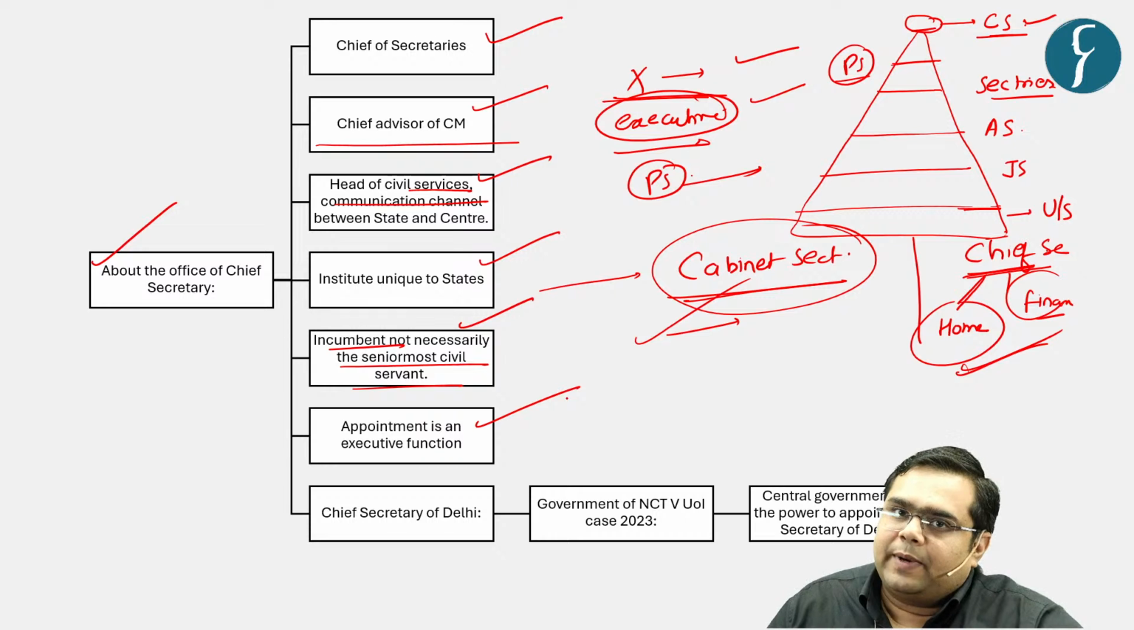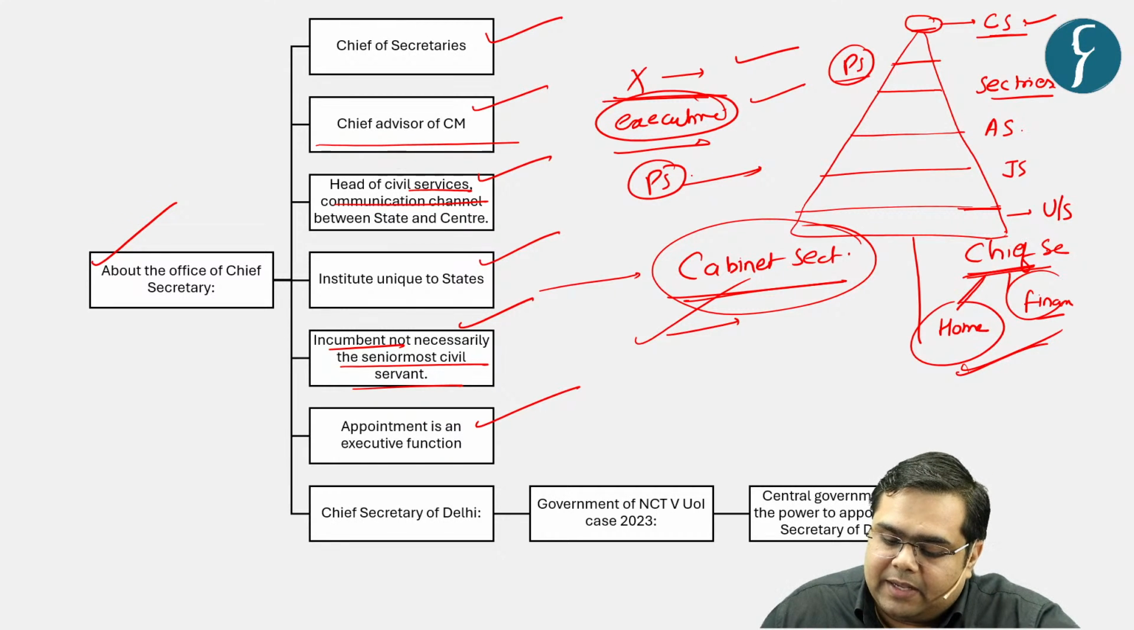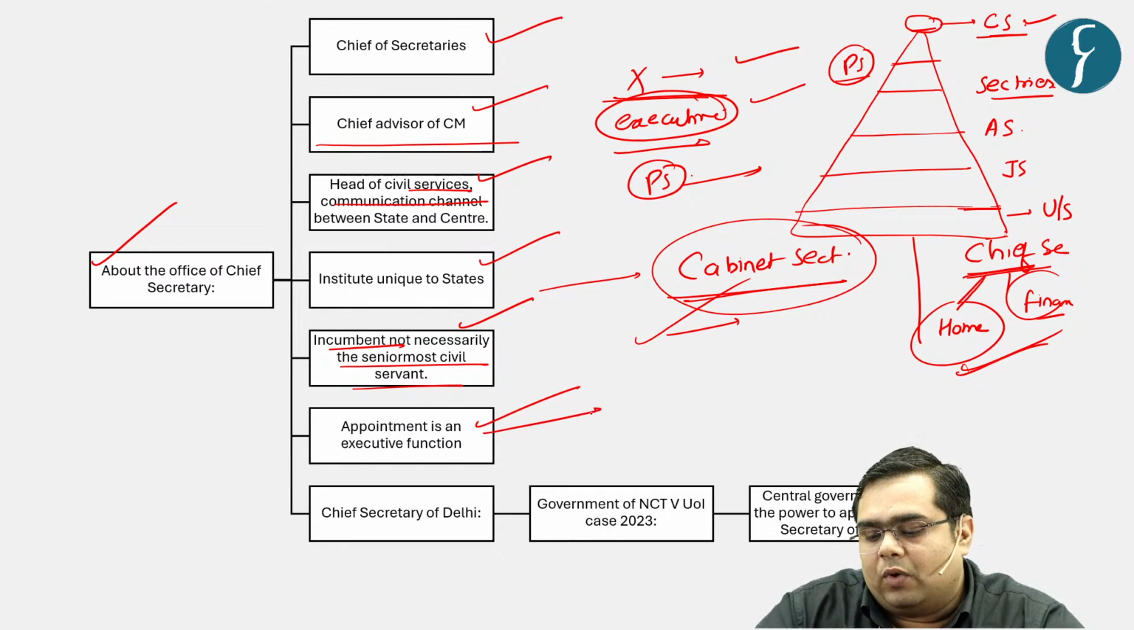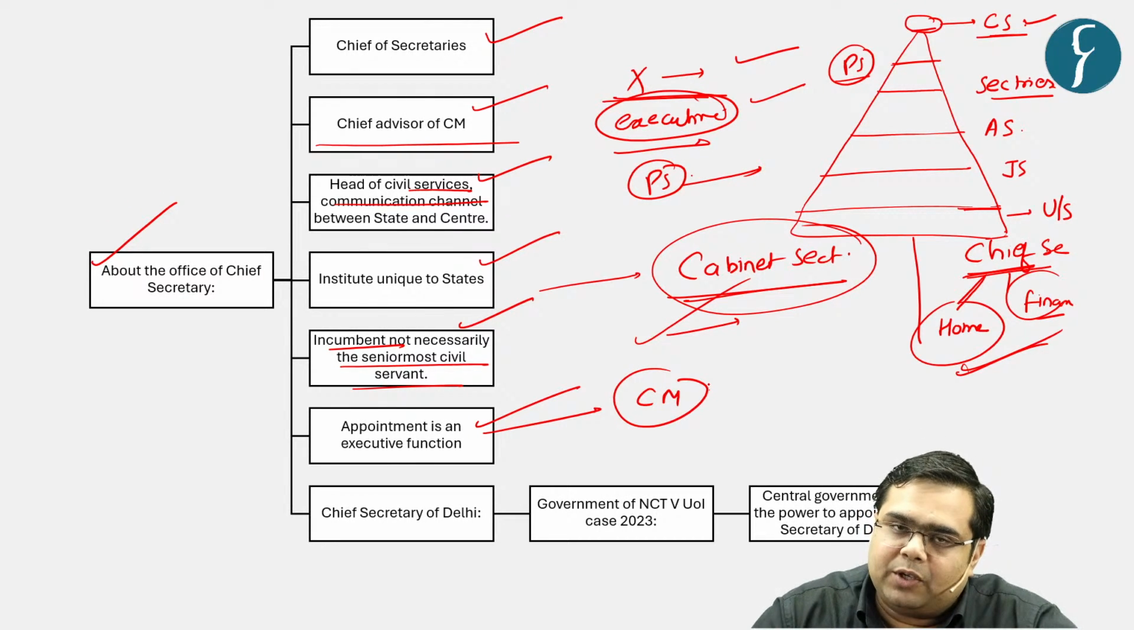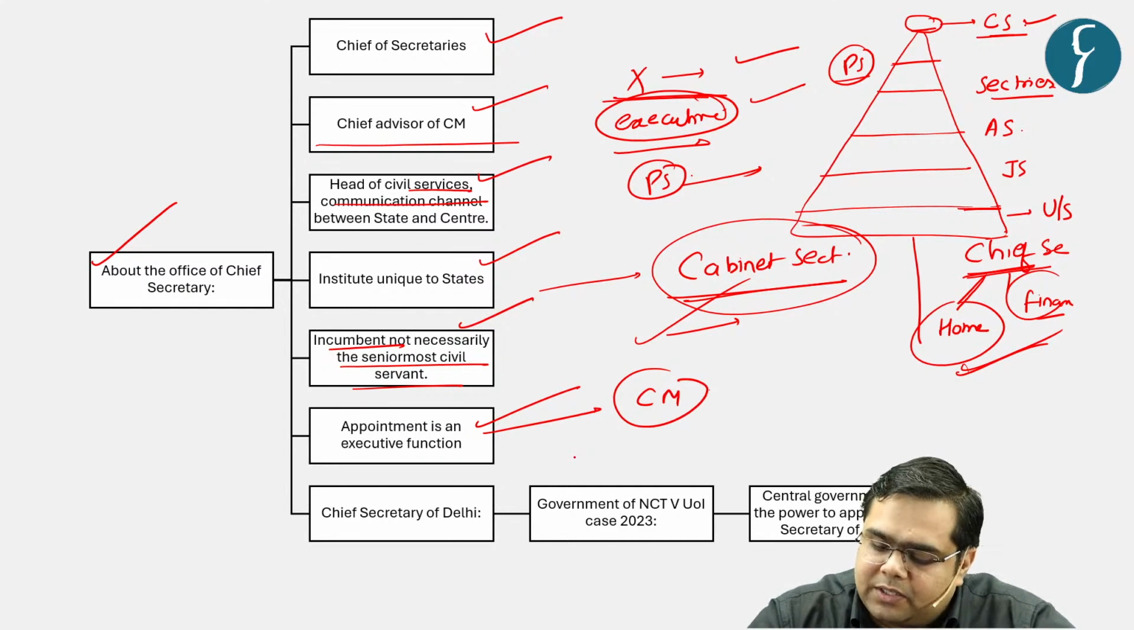Next, we have just discussed that appointment is an executive function, right? So who appoints? The Chief Minister has the power to appoint. In the past, there was an MCQ in the prelims examination stating that the Chief Secretary is appointed by the Governor. That statement was incorrect, because it is an executive function and the CM simply can appoint the Chief Secretary.